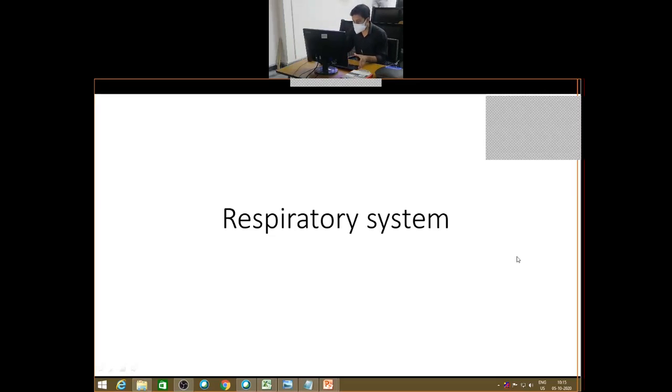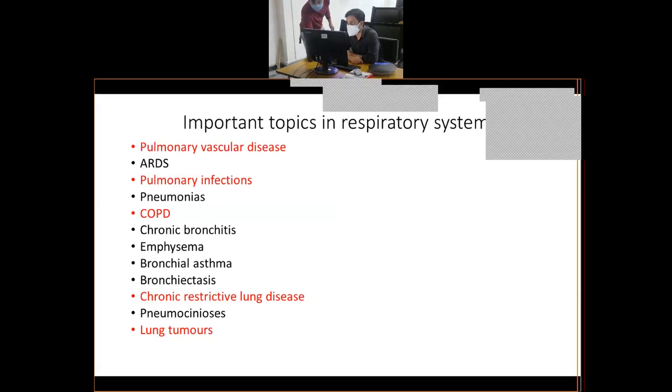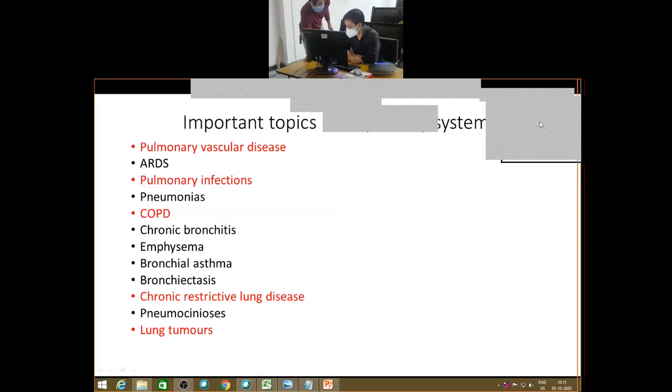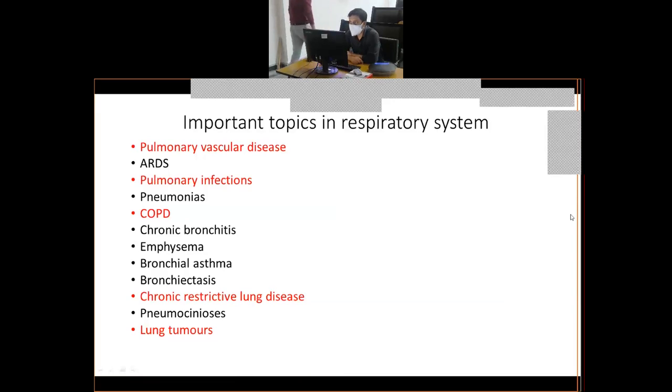We'll be starting with the revision of the respiratory system. In respiratory system, I'll be covering it in 2 to 3 classes. Before going to the individual topics, I will not go into them in detail. Rather, I will just discuss the topics in brief, which are only important for your exam purpose.